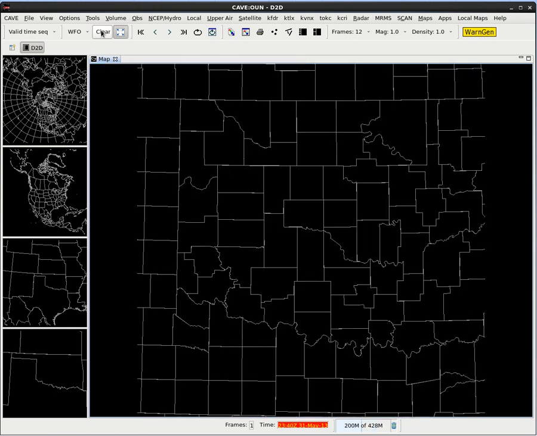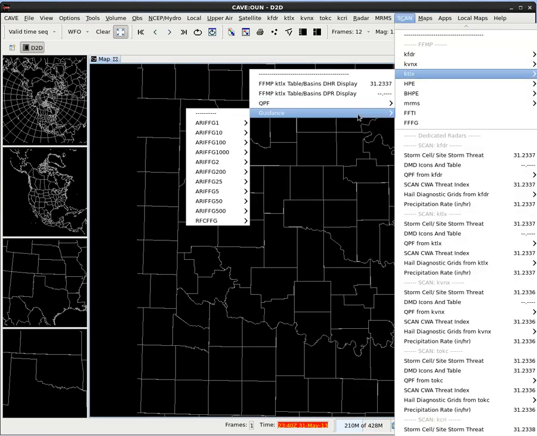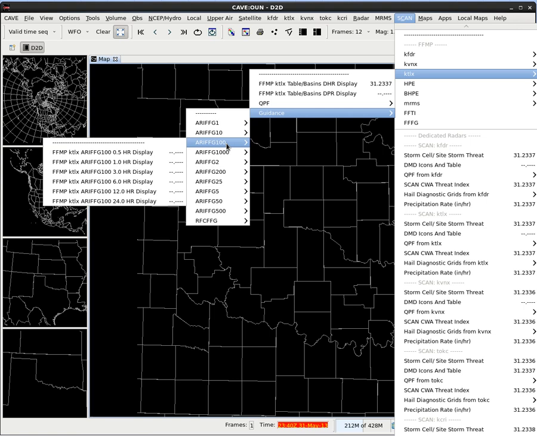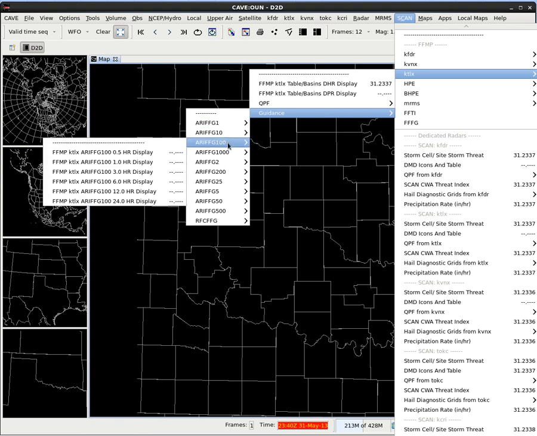So let's go ahead and clear the display, and we'll go back to our sources menu for KTLX. And the other thing I'd like to point out, we don't have these in this data set, but I'll just point it out while we're here. Here's the average recurrence interval guidance source, these are listed in years. So this is the 1-year average recurrence interval, the 100-year average recurrence interval, and then you've got all the different durations.